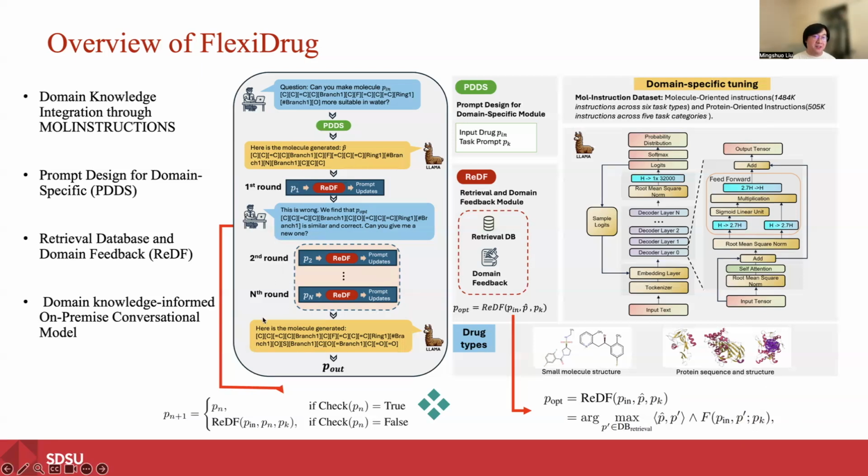If the generated molecule is still not valid, we input it back into the domain feedback and do the retrieval process again. So this framework allows FlexiDrug to generate precise and stable molecular modifications. We can support both small molecules and protein structures.